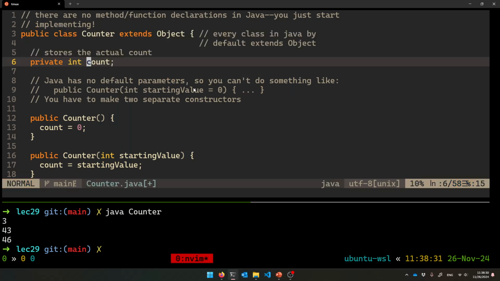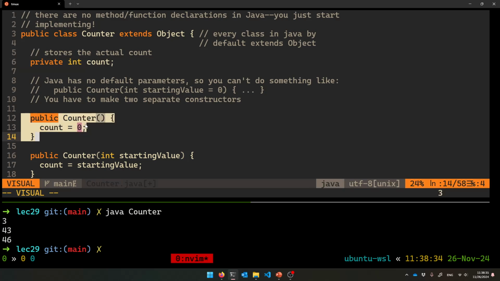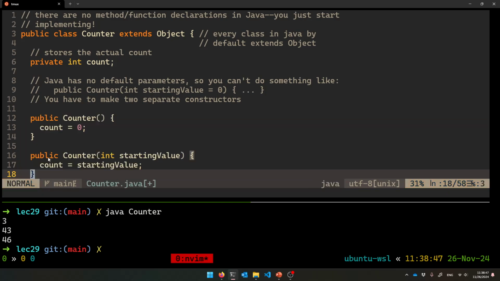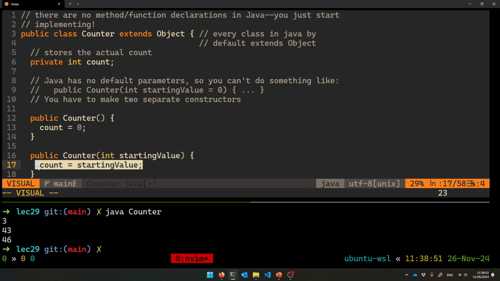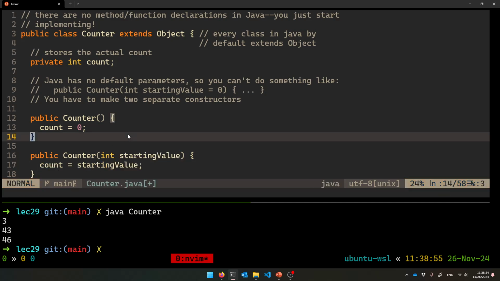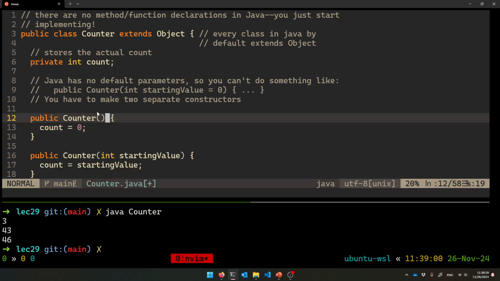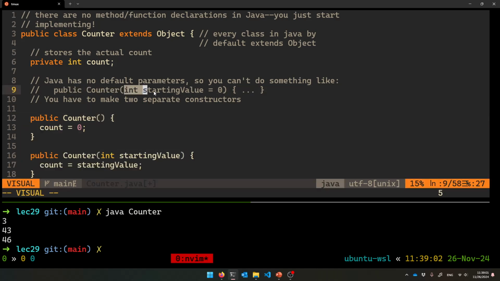So there's that. What else? Here's the constructor. When you make a counter object, it's going to set the count to 0. There's no initializer list in Java. You just have to do it in the body. And there's also no such thing as a default parameter, so I could have combined these. This is the parameterized constructor that takes a starting value and sets the count to 42 or whatever that we pass along. We couldn't have made both of these into one. We couldn't have done something like public Counter(int startingValue = 0). That's not a thing, all right?